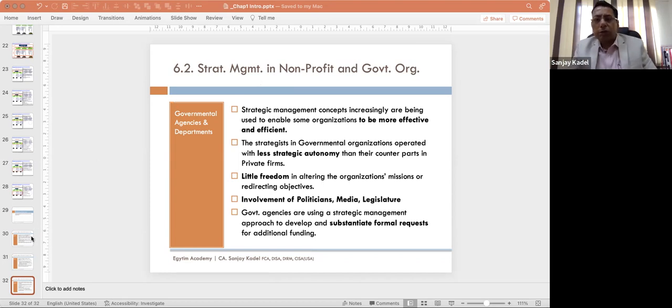So like this, for portfolio analysis, you have certain models. One model was the BCG growth share matrix. Then you have Ansoff's product market growth matrix, where you have either existing market or new market, existing product or new product, and you adopt market penetration, product development, market development, or diversification strategy.